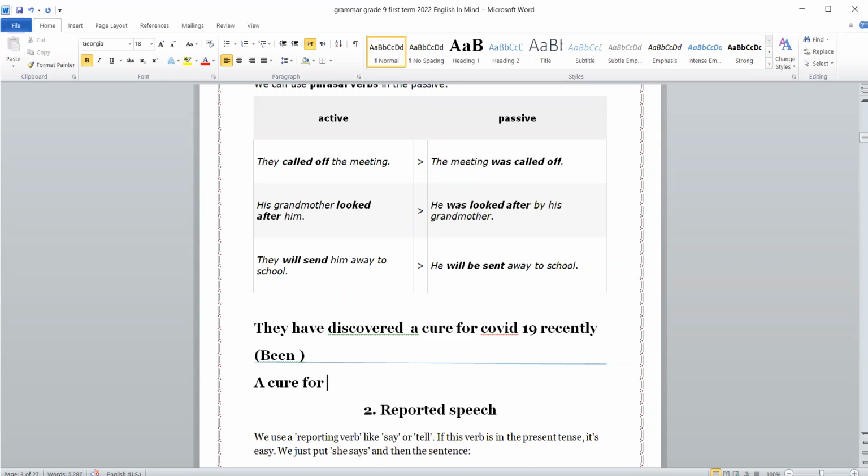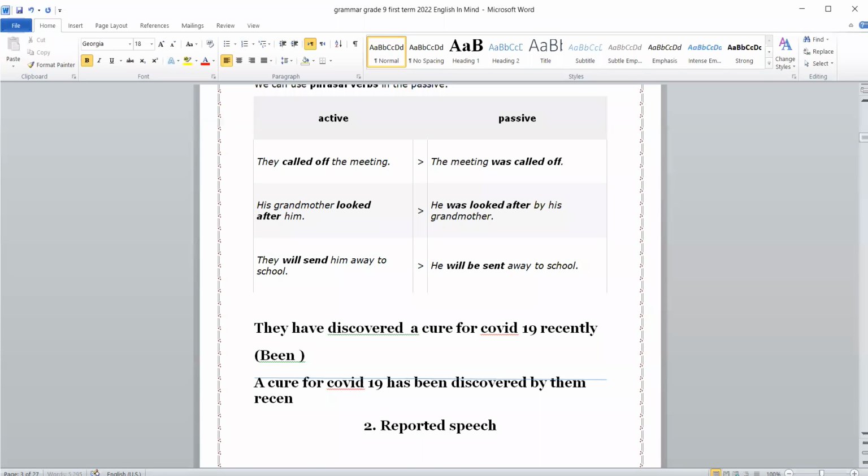A cure for COVID-19 has been discovered by them recently. Good. Another sentence.